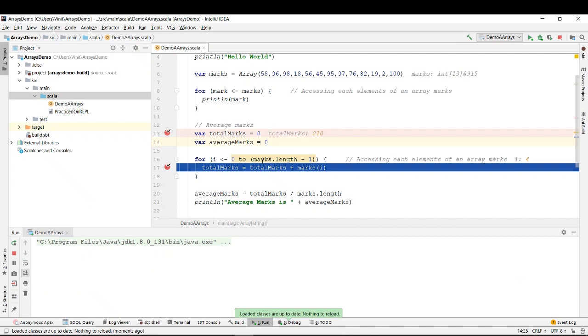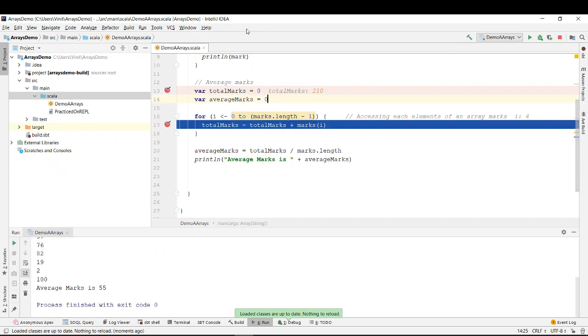Any doubts so far on how to access the elements of an array, and how to write a for loop on an array?